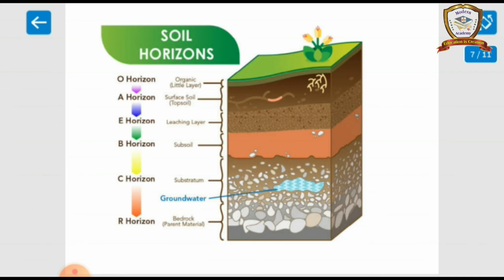B horizon is also called subsoil. It consists of parent material components like iron, clay, aluminium and organic compounds. C horizon is also called parent rock, where material accumulates in this layer. R horizon consists of the unweathered part of bedrock.